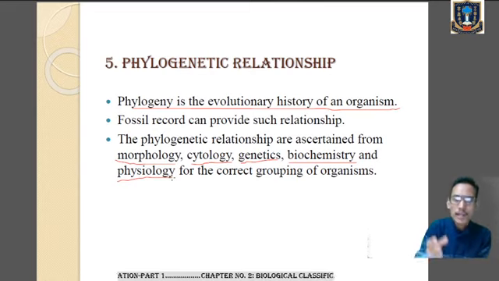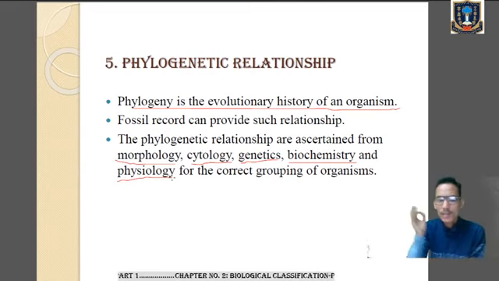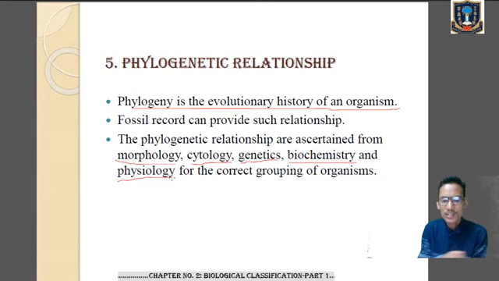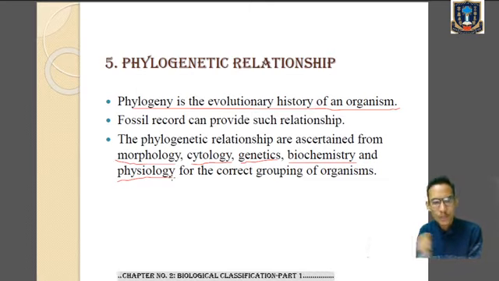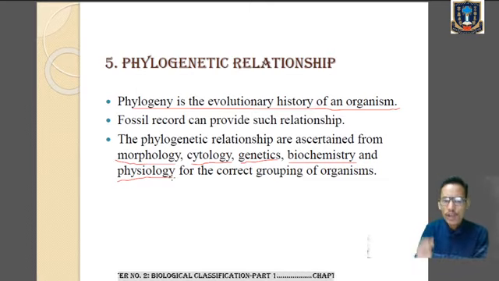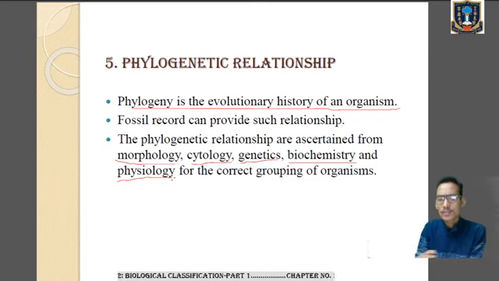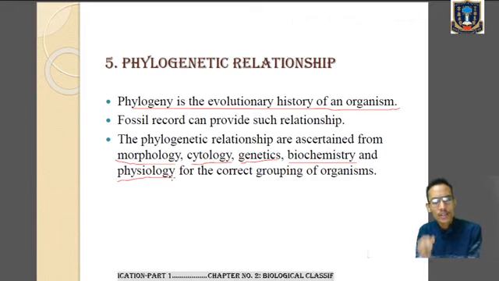For example, in plants we have photosynthesis. In animals we find respiration and excretion. These are the processes of physiology. Clear? So the phylogenetic relationships are ascertained from morphology, cytology, genetics, biochemistry, and physiology for the correct grouping of organisms.